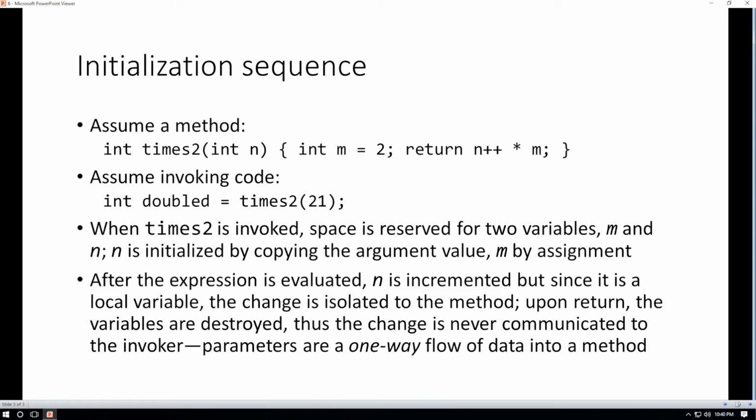Think of this: parameters are a one-way flow of data into a method. Only one piece of information can ever come out of a method, and that's the returned value. As I said in the previous section, the type of the method is defined. times2 has type int. That is by definition. However, what it returns is by computation. Had we passed the number 2 as the argument value, 2 doubled would be 4.